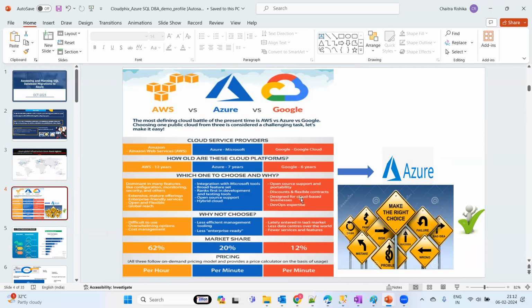So from a SQL perspective, there are not that many extensible services. Okay, but it's there. But with respect to backup solutions and business continuity, HADR, which we cannot expect from AWS and Google. Okay, but we have a lot of scope on the Azure end.